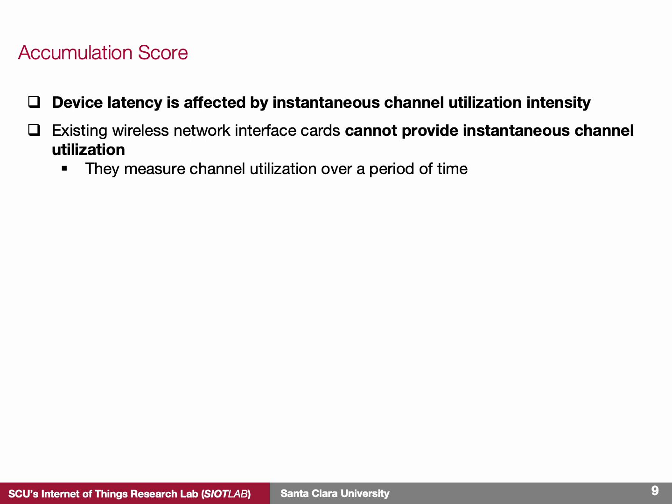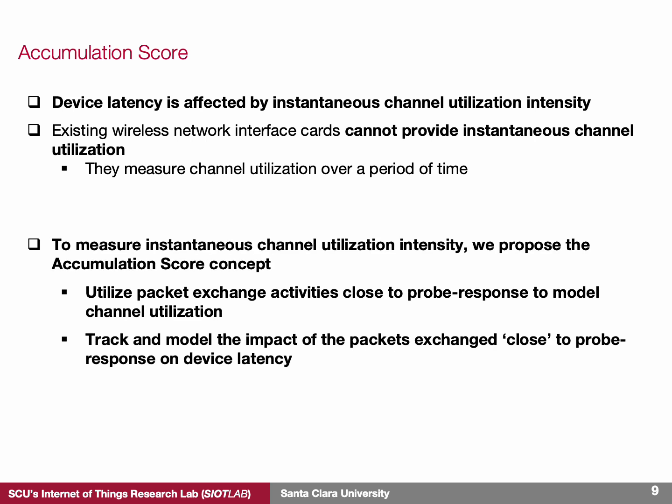A major challenge in accounting for the impact of channel utilization on device latency is that channel utilization is measured over a period of time rather than as an instantaneous value. Therefore, we cannot rely on the channel utilization values measured and reported by Wi-Fi network interface cards. To address this problem, we propose the concept of accumulation score as a method to measure the instantaneous occupancy of the wireless channel and its effect on the exchange of probe response packets with IoT devices.